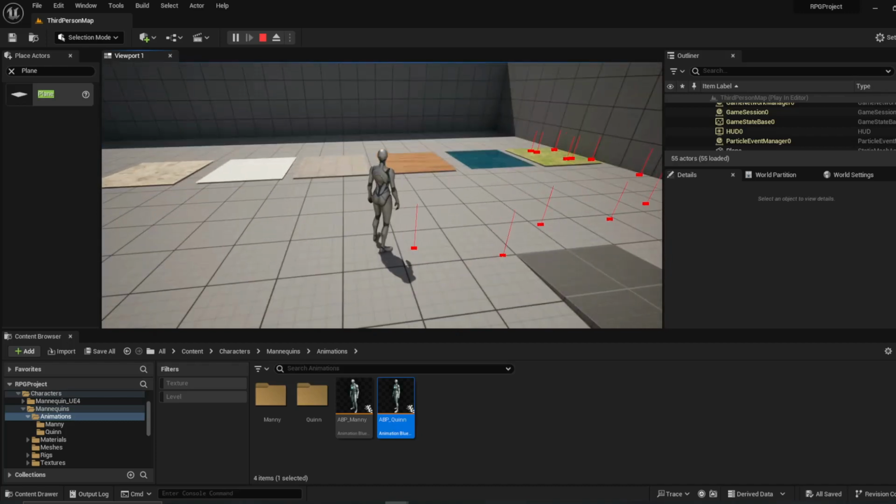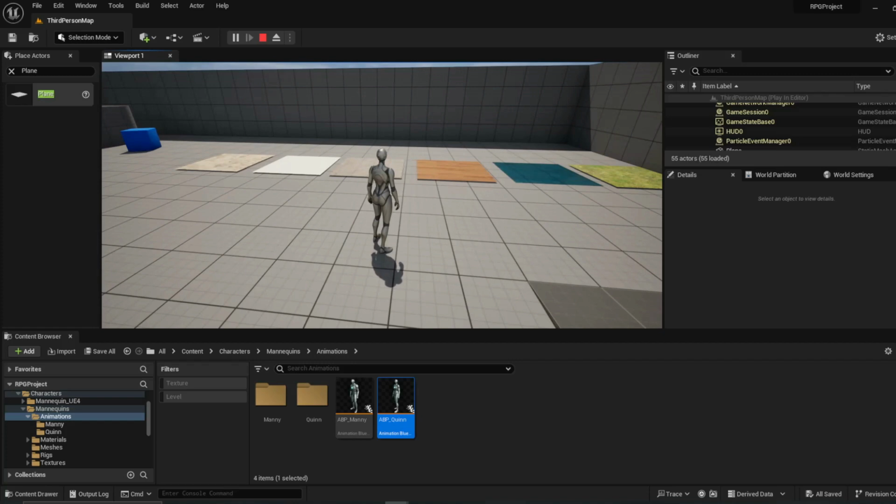Okay, everything I'm using is either base engine or it's free online. The sounds I got online for free, they are good for commercial use. The guy who created them does accept donations, but otherwise he doesn't take royalties or anything else. And you can get them for free. I'll go ahead and post the link to that in the description.